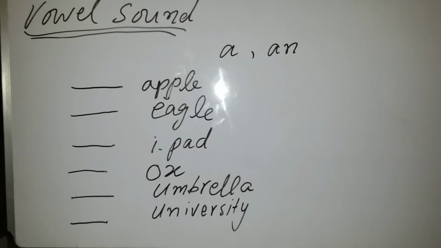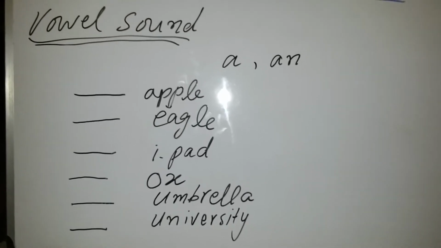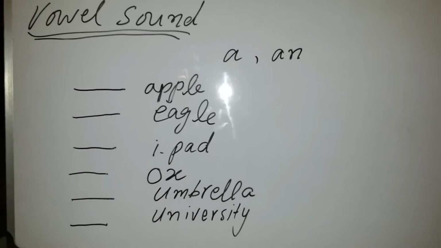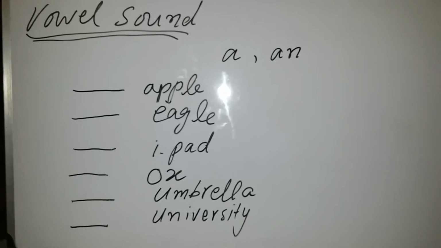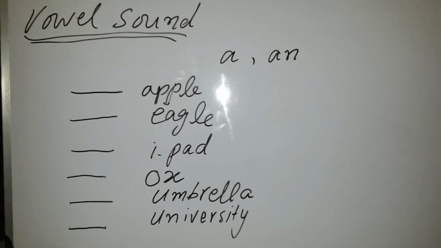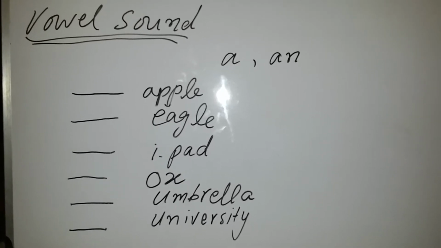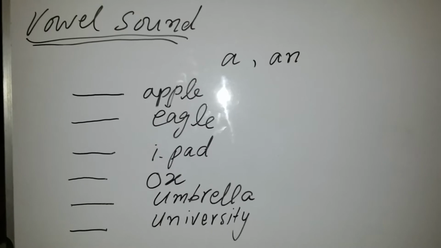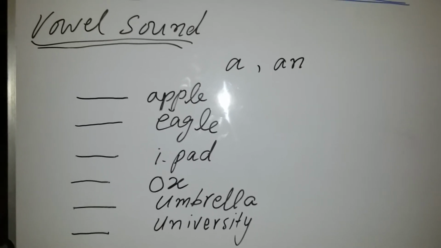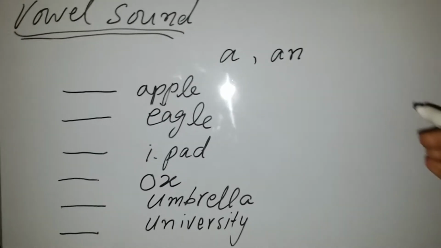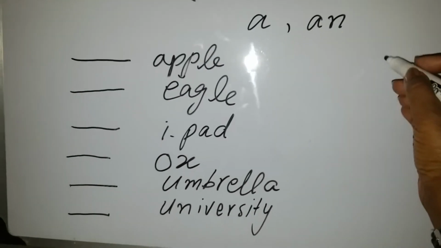It is clear to you that we put an with all those nouns which start with a vowel sound, and we will put a before all those nouns which start with a consonant.